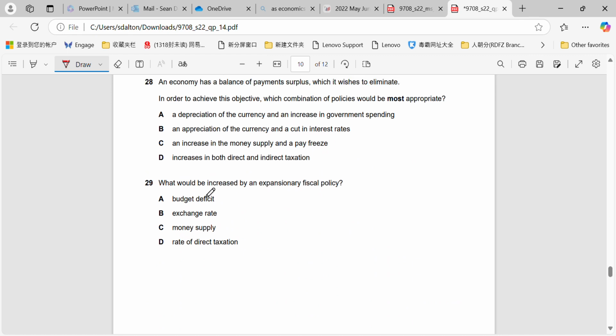What would be increased by an expansionary fiscal policy? So remember, expansionary fiscal policy, just like we said below, is government spending up, taxes down, right? So when we do that, that means that we're spending more and we're collecting less in revenue, which will increase a budget deficit.